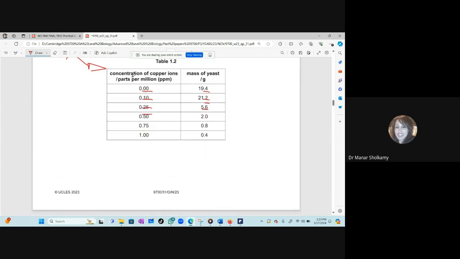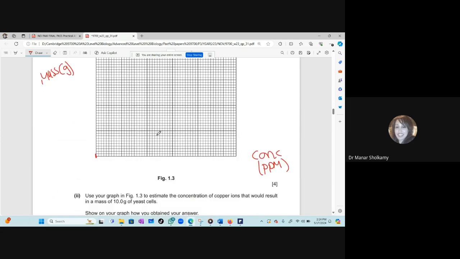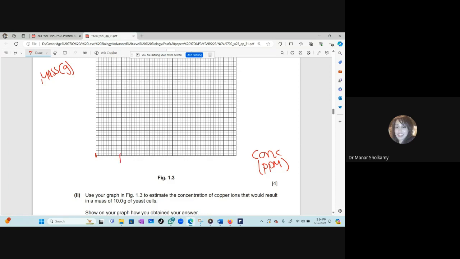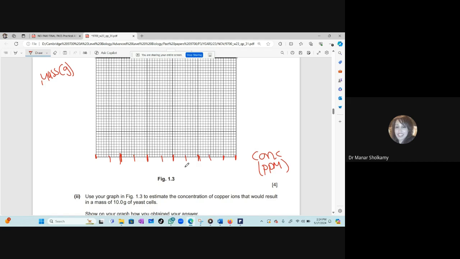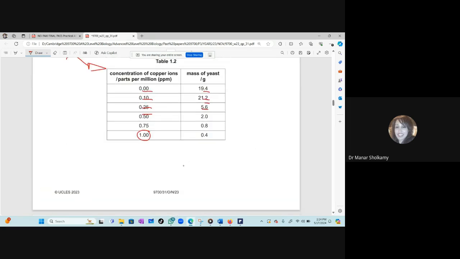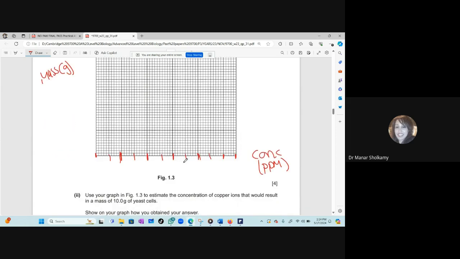But how will you distribute the concentration of the copper ions? You have 0.00 and the maximum value is 1. The first thing you will do is divide your graph into boxes. These boxes are obvious, they're clear, thank God. So these are boxes of 10, and this is a 5. Let me divide it into boxes of 5. We want the maximum value, which is 1.00, to be at the end. How many boxes do we have? Let's say 1, 2, 3, 4, and 5. If we want the 1 to end here, how will we distribute the boxes? Who will tell me?